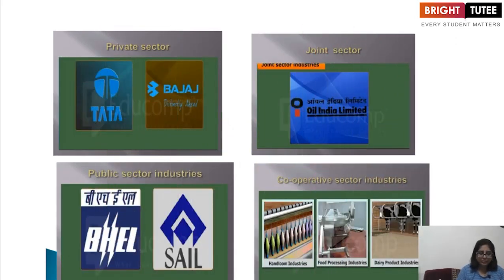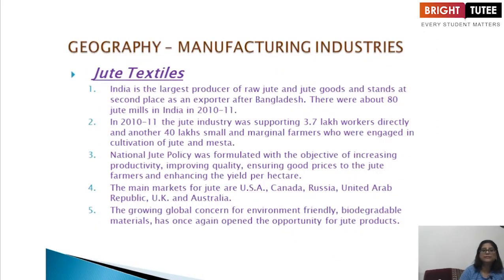Private sector is Tata or Bajaj. Public sector industries are BHEL, SAIL. And joint sector is Oil India Limited. And these are the examples of cooperative sectors like handloom, food processing industries, dairy product industries.